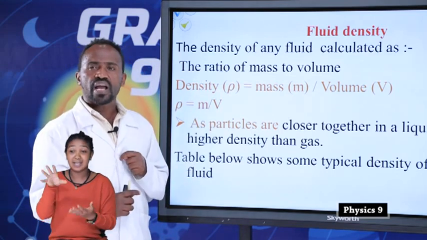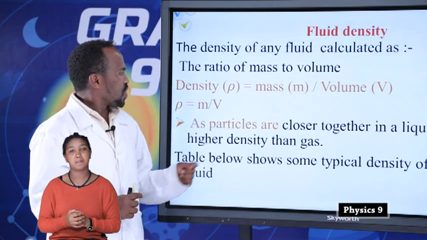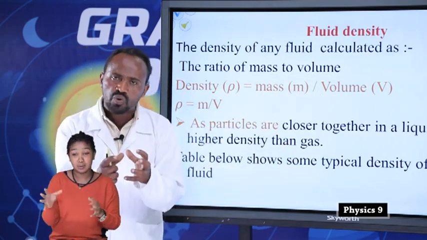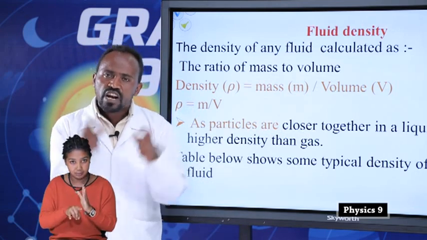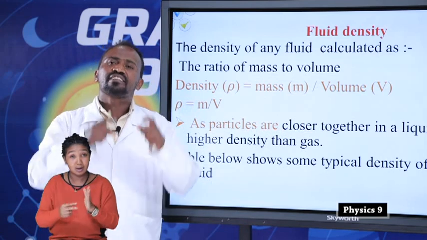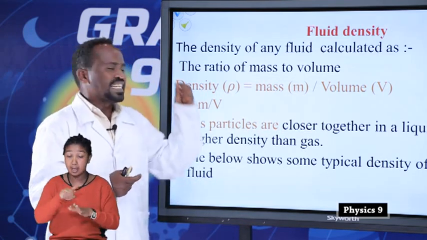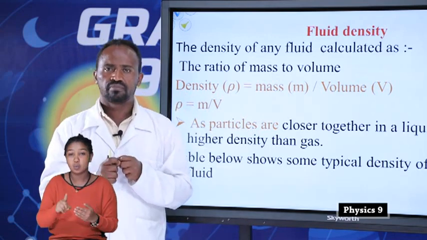So density equals mass over volume. As the particles are close together, the volume decreases, and a decreased volume means a large density. Students, therefore, density is inversely proportional to volume.